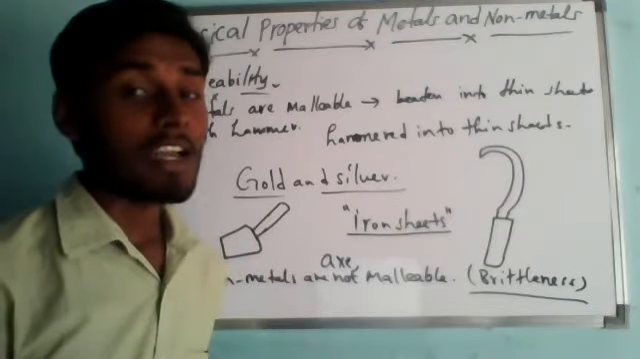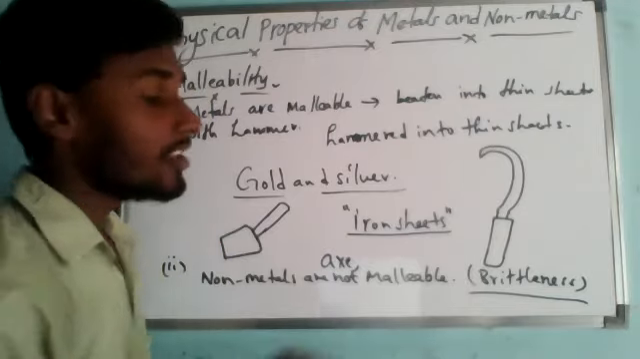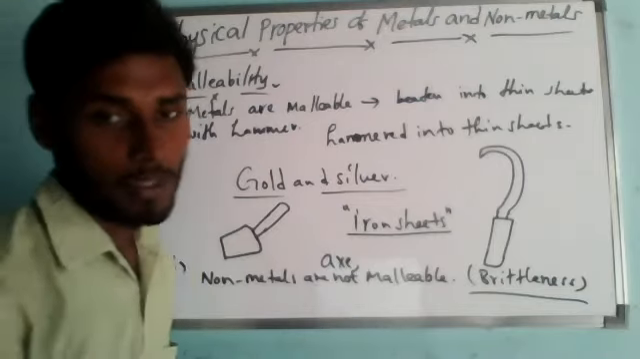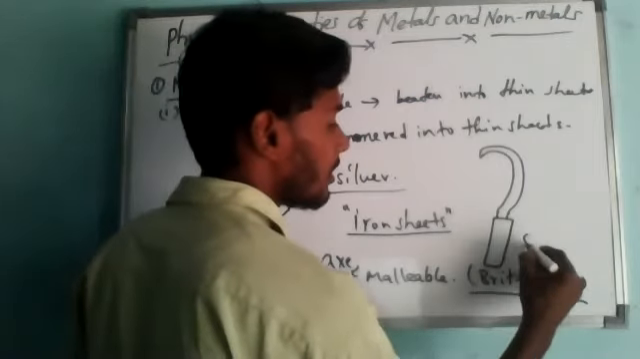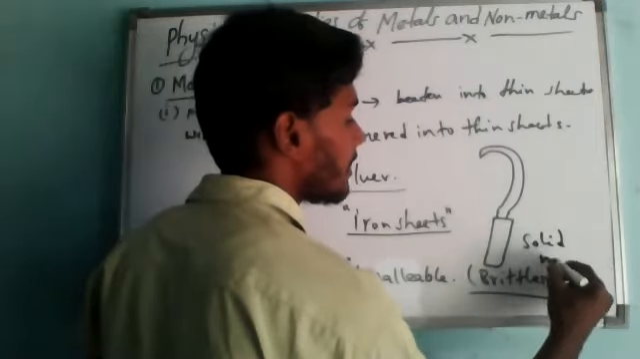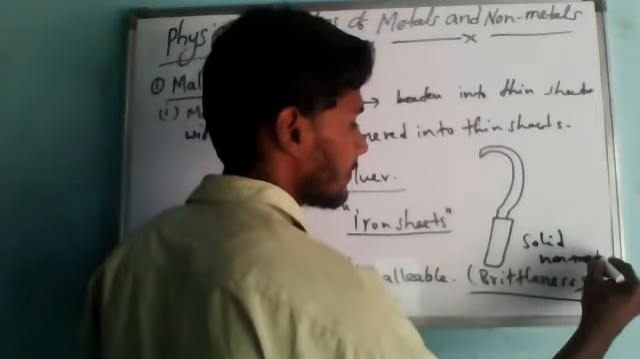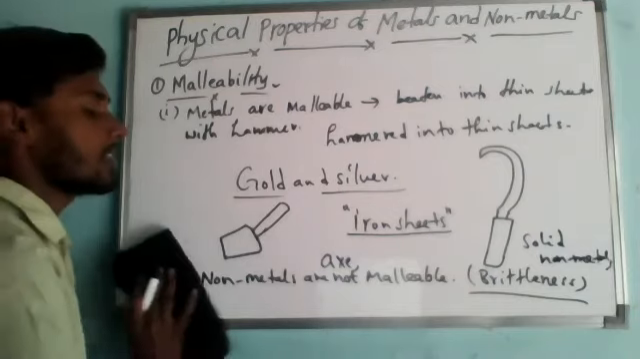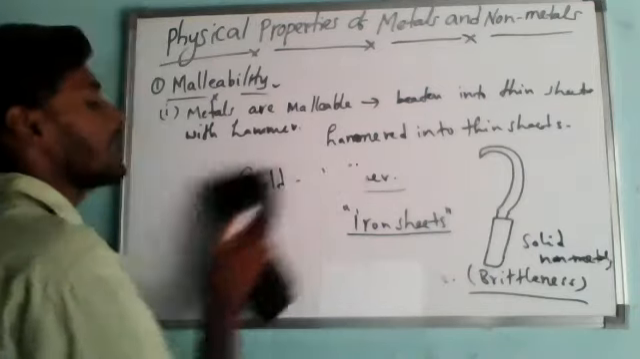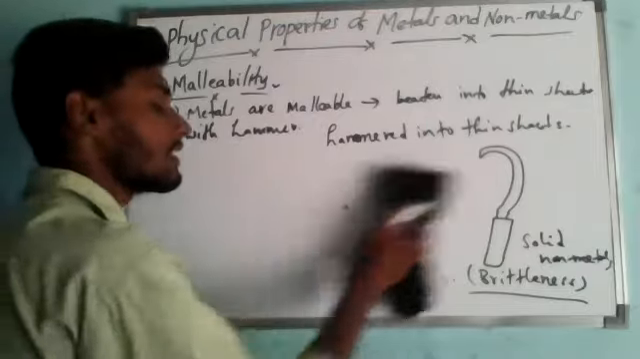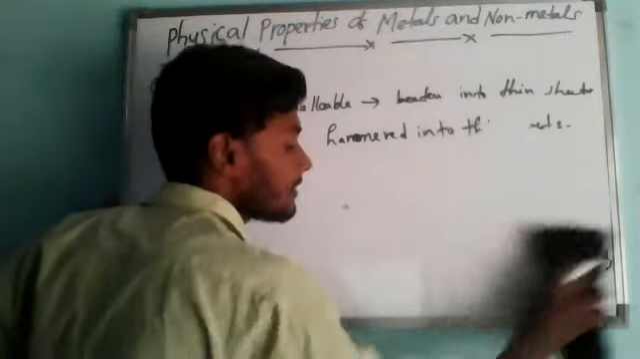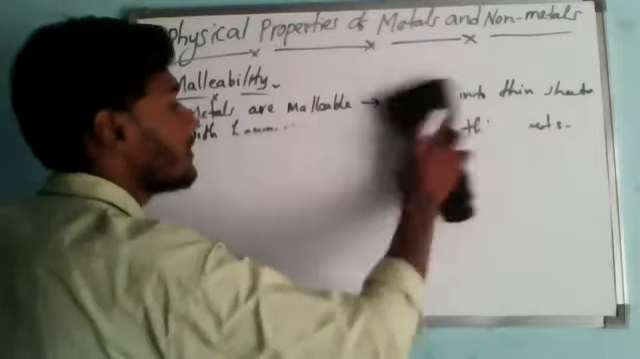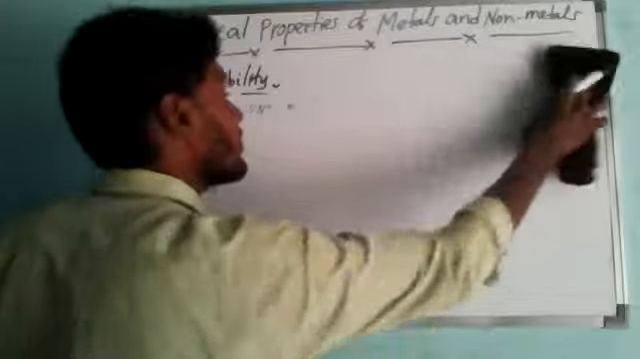Brittleness is a characteristic property not for liquid non-metals and gaseous non-metals, because gases and liquids we cannot hammer even. So brittleness is only for solid non-metals. So this is the first physical property of metals and non-metals, that is malleability. Metals are malleable in nature, and non-metals are not malleable in nature. They are brittle in nature. Understanding? So this is the first physical property.